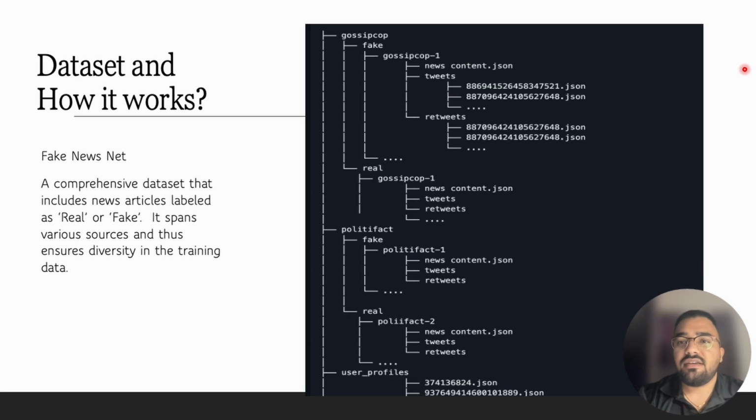This dataset is in JSON format, which was very easy to work with. And it had texts, images, and publishing date. Along with that, we made sure that there was titles, URLs, and unique identifiers. And if any of that information was missing, we did not take that data into training our model, and that data was deleted off from the training set.